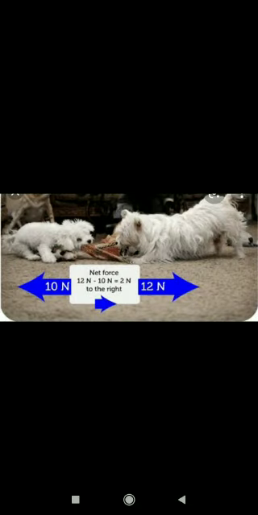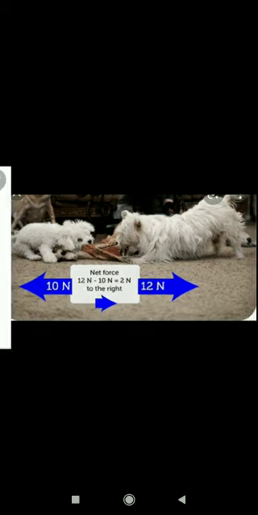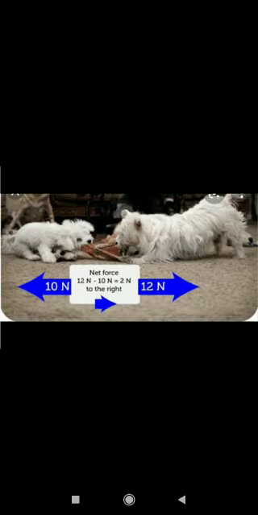So suppose 10 Newton is applied by the first animal and the second is 12 Newton, so the difference between the two is 2 Newton. So 2 Newton is the net force or the total force applied. Okay, so these are the two types of force. If the force is in the same direction, it will be the addition of that force. If the force is in the opposite direction, it will be the difference of that force.